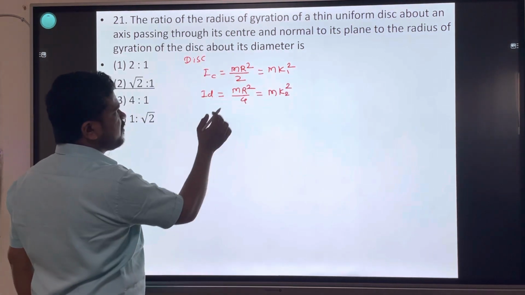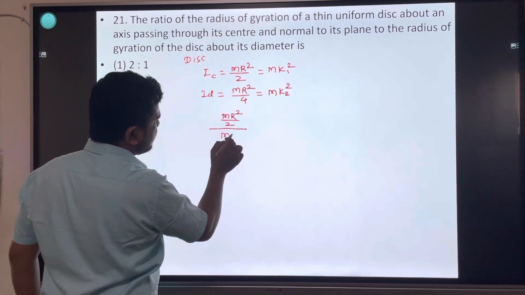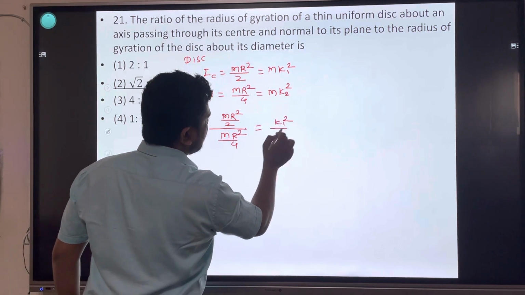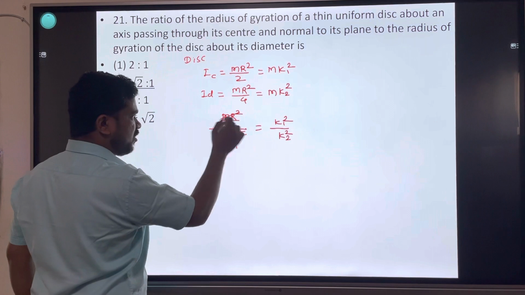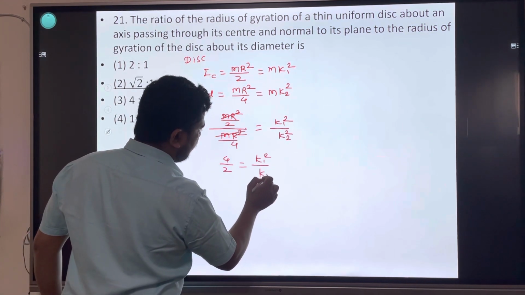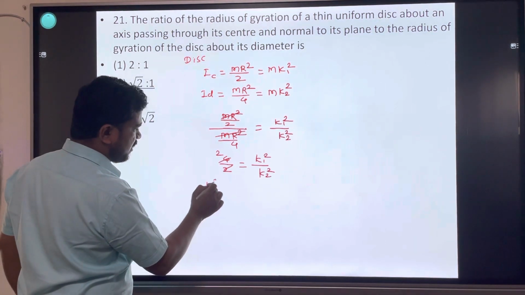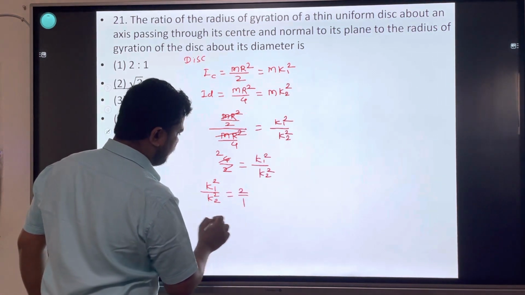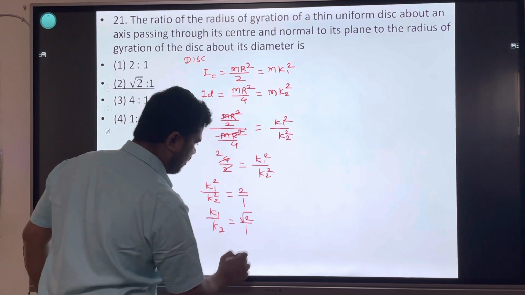Take the ratio: mr square by 2 divided by mr square by 4 is equal to k1 square divided by k2 square. mr square cancels, 4 goes to the numerator, 4/2 is equal to k1 square upon k2 square. Taking the square root, k1 upon k2 is equal to square root of 2/1.